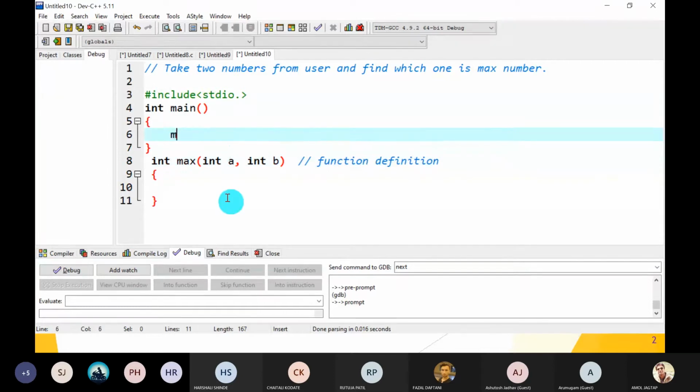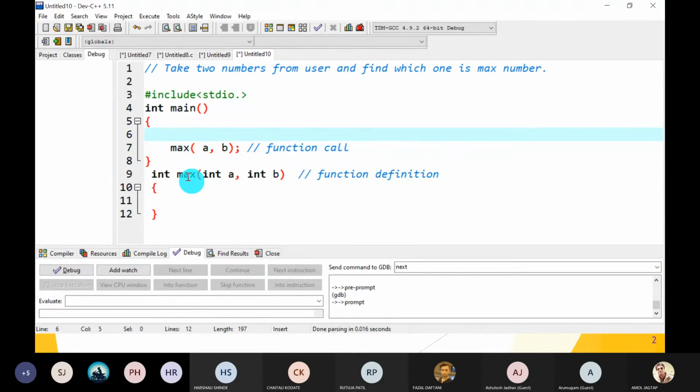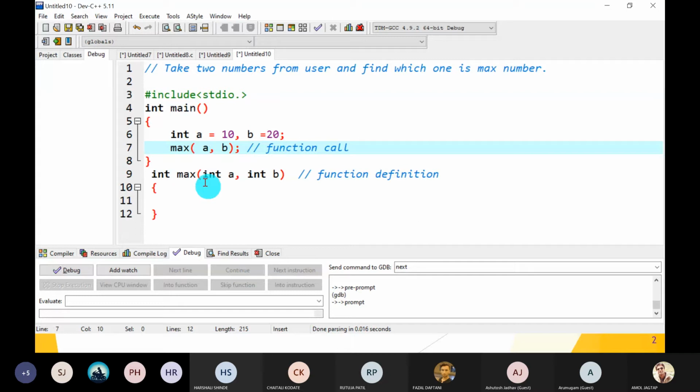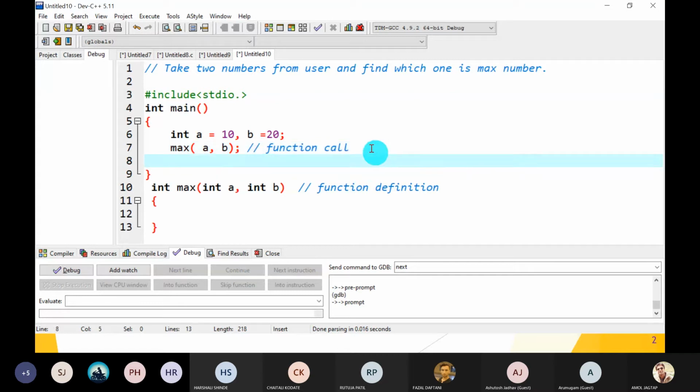Now function call. If we call this function, how to call it? By passing actual values of a and b. This type of statement is called the function call. So integer a, suppose initially is 10, comma, b is equal to 20, and we have to pass these values to the max function, and this will catch them. Okay, I will show you. Next, return 0, because the main function returns an integer value, so return 0.